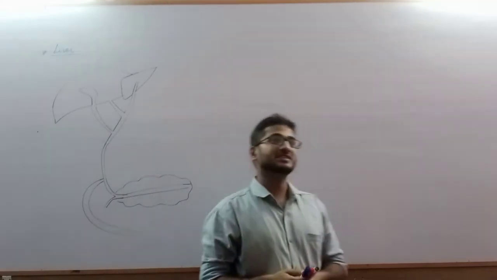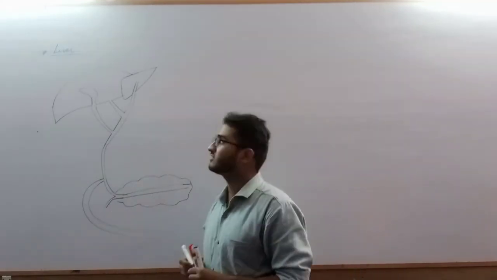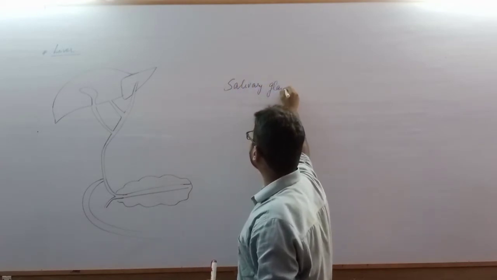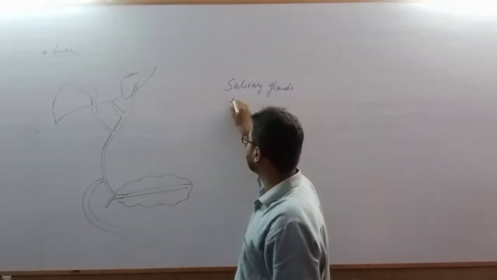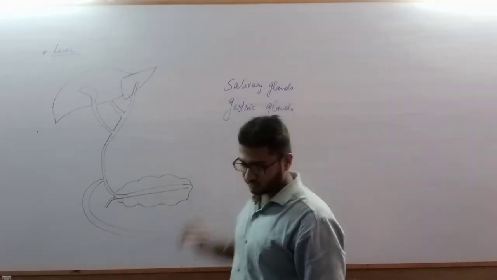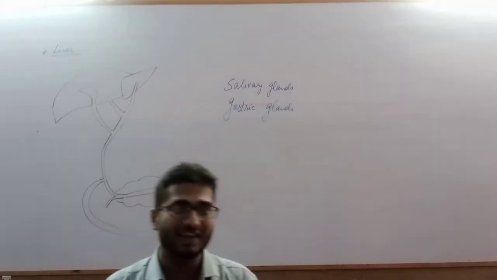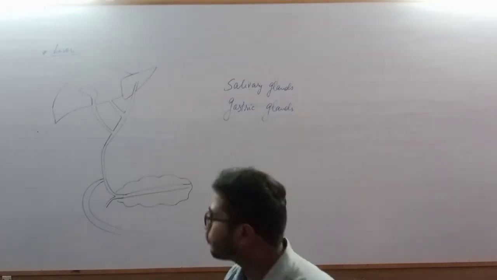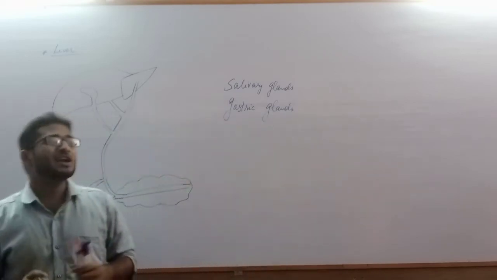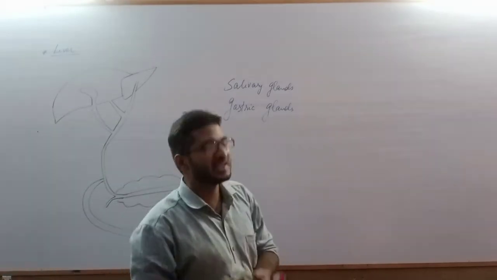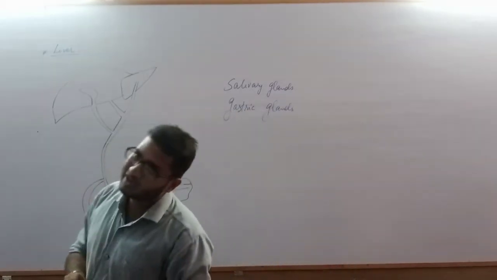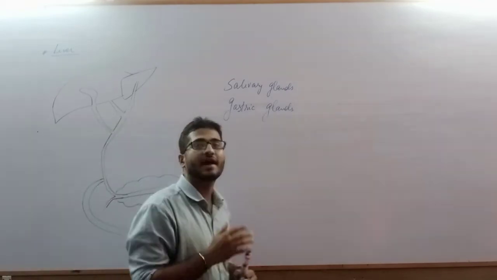Apart from the structures of the alimentary canal, that is the GI tract, we have also discussed the two major digestive glands. They are the salivary glands, which are present in the mouth or the buccal cavity, and the gastric glands, which are present in the region of the stomach. So these are the main digestive glands, but there are also two accessory digestive glands, the liver and pancreas.